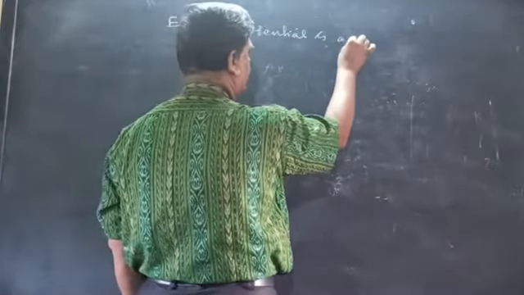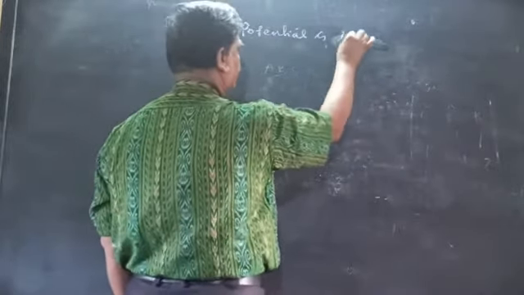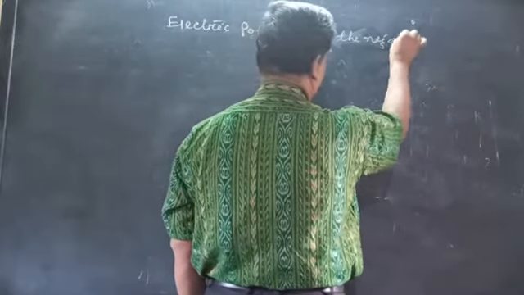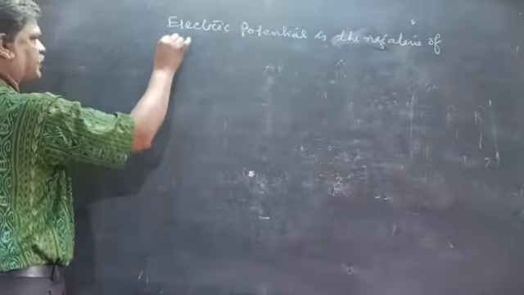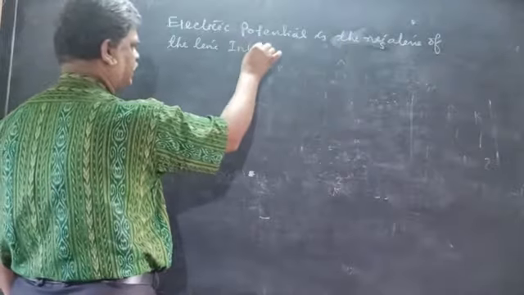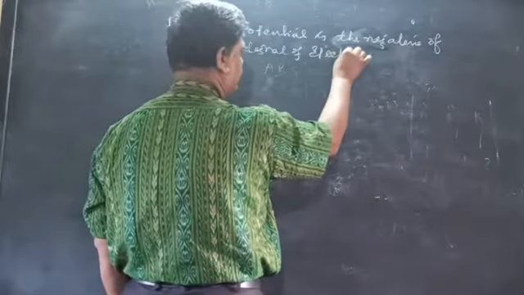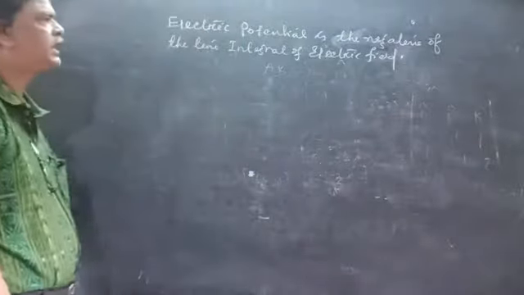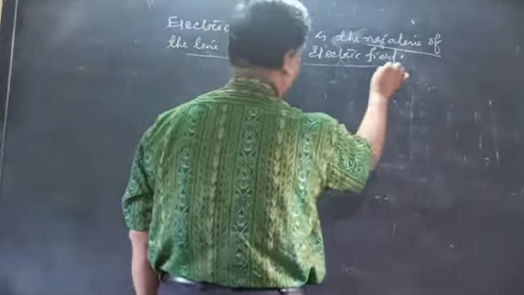How can I show that the electric potential is the negative of the line integral of the electric field?